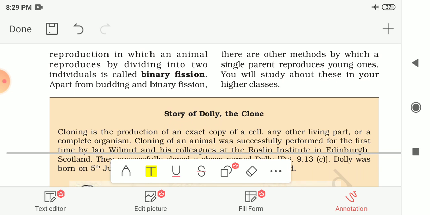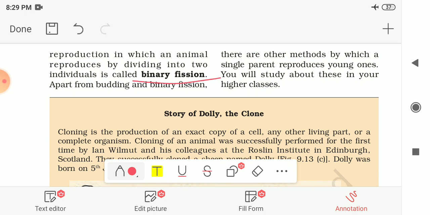Here it is given to you, binary fission. So apart from budding and binary fission, there are other methods by which a single parent reproduces young ones, and you will study about this in your higher classes. So here we have to study only two types of asexual reproduction, that is budding and binary fission. So here our chapter gets over.